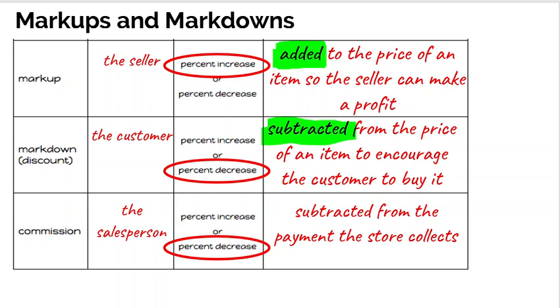And then finally we have commission, which is what we talked about today. Commission is an amount paid to the salesperson. It is also a percent decrease. It is something that's subtracted from the payment that the store collects. So the store on that example that we were giving earlier, the gym charged $50 for a membership. So they had to give $8 of that $50 to the salesperson. So that's why it is subtracted from the payment the store collects.